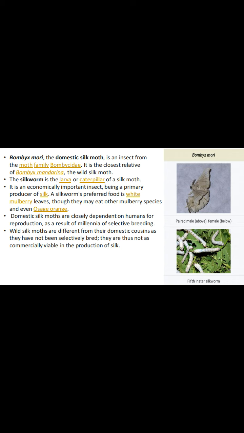It is univoltine. Univoltine means they produce eggs only one time in 1 year. Then bivoltine means it reproduces 2 times in 1 year, and multivoltine means reproduces throughout the year.